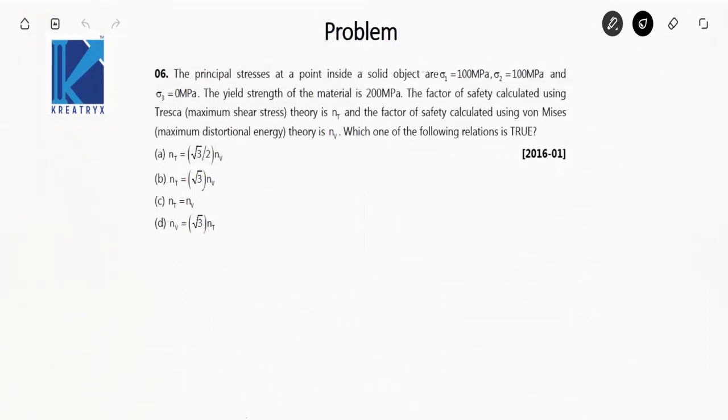Again we have a question on Tresca's theory and von Mises theory. See, I told you that these two theories are very important. Most of the questions are asked on these two theories only. So let's see this question.